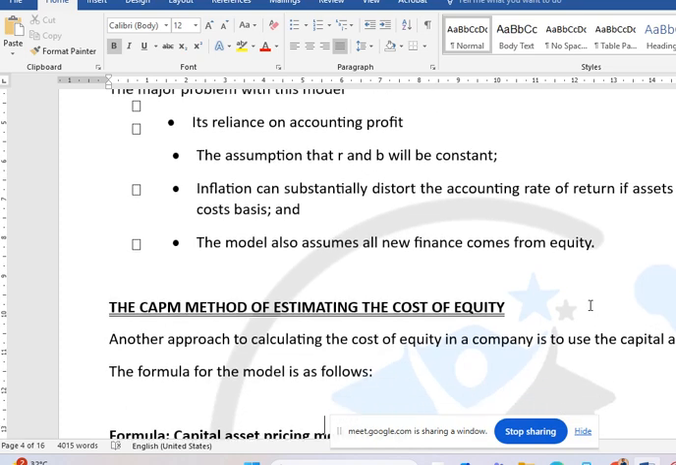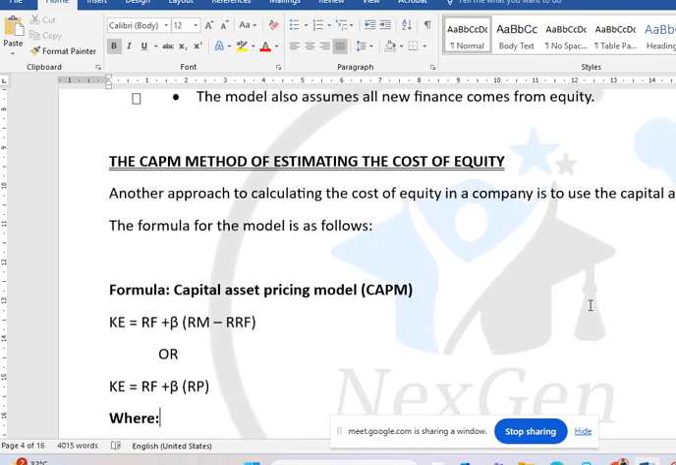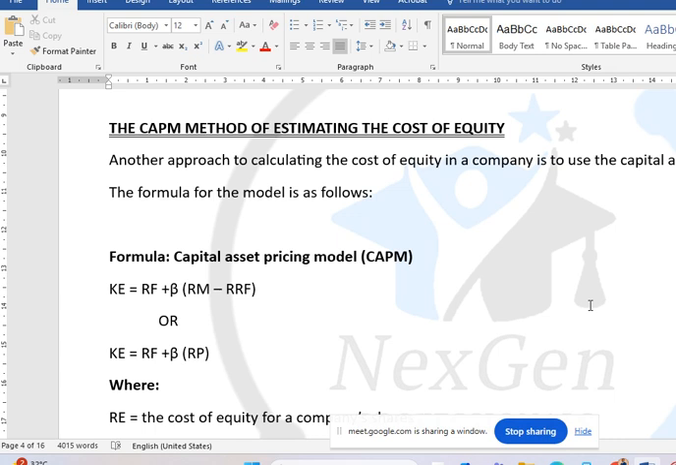Now, if this is established, we have the problems of Gordon's growth model. Don't forget that it makes use of accounting profit and it is actually subjective, because accounting does not make use of cash flow. It makes use of accounting profit, and accounting profit is subjective. You can decide to use different methods of depreciation. That is why it is subjective.